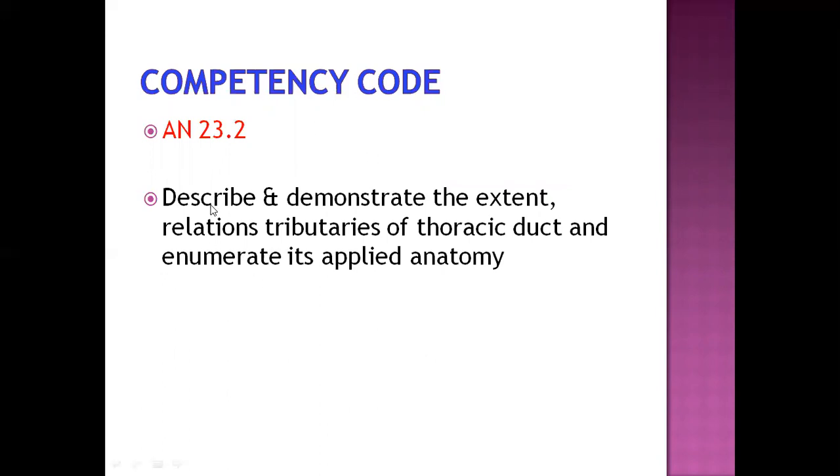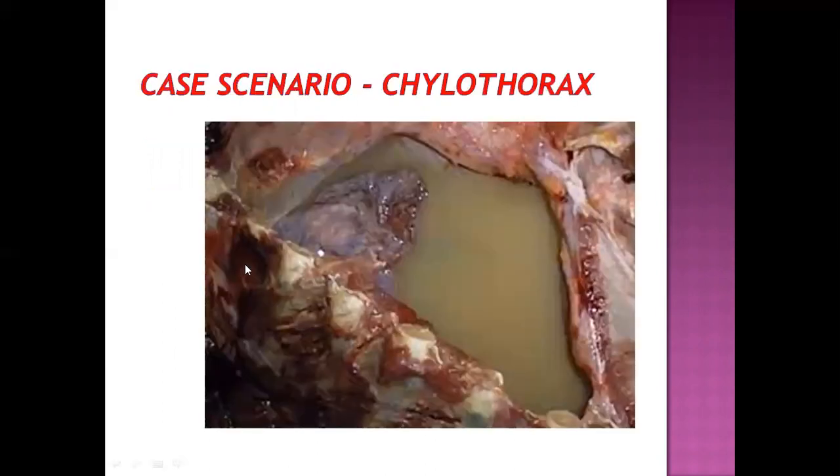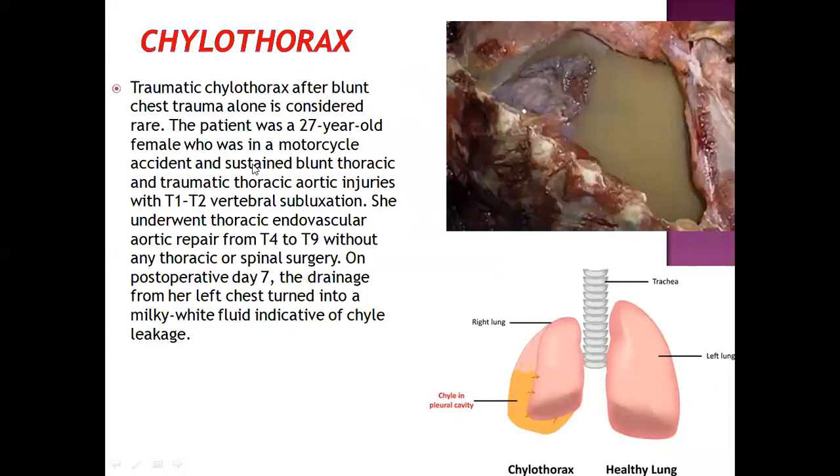You can see we have to study, describe and demonstrate the extent, relations, and tributaries of the thoracic duct and enumerate its applied anatomy. Now we will start again with the case scenario where you are seeing the collection of lymphatic fluid in the thoracic cage, which is actually the chylothorax.